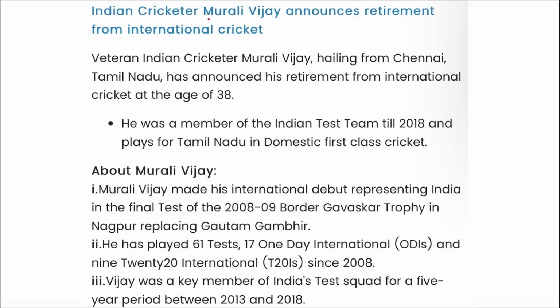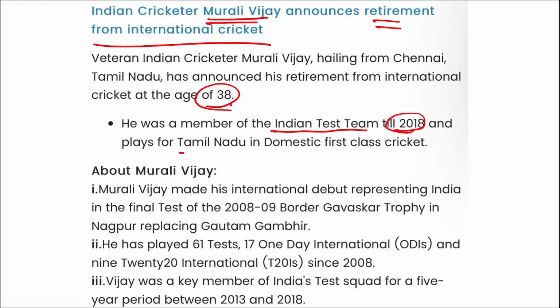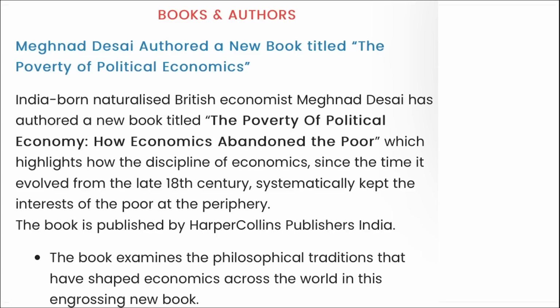Next, Indian cricketer Murali Vijay has announced his retirement from international cricket. Murali Vijay is currently 38 years of age. Alright, he was a member of the Indian Test team till 2018 and played for Tamil Nadu in domestic first class cricket, and now he has announced his retirement from international cricket. Now remember, if a question asks which state Murali Vijay is from, he is from Tamil Nadu and he is a cricketer.